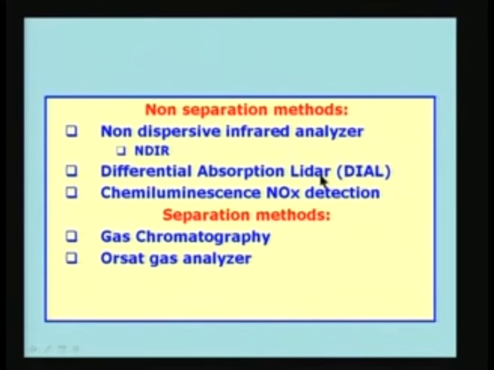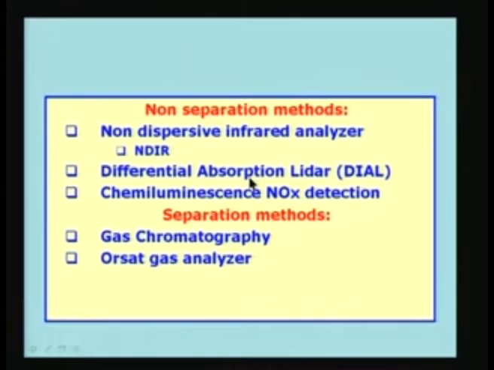The second technique I can put under the non-separation method is differential absorption LIDAR. LIDAR stands for light detection and ranging. The differential absorption LIDAR is also referred to as DIAL for short. The method is one which uses remote sensing.